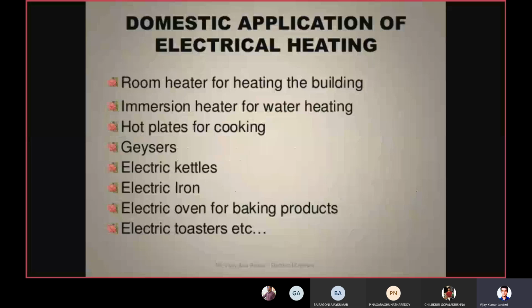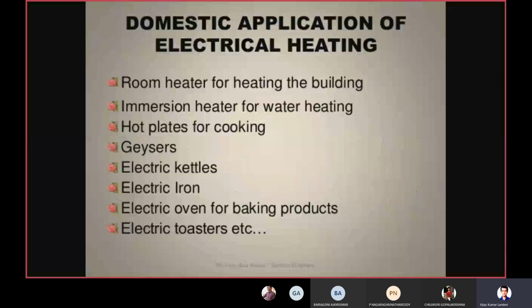Now what are the applications? Where is the electric heating concept applied in our daily life? Room heaters for heating the building. In winter seasons the climate will be very cool, so what will people do? They will go for room heaters, which employ the electric heating concept. Similarly, immersion heaters for water heating, which we use daily.